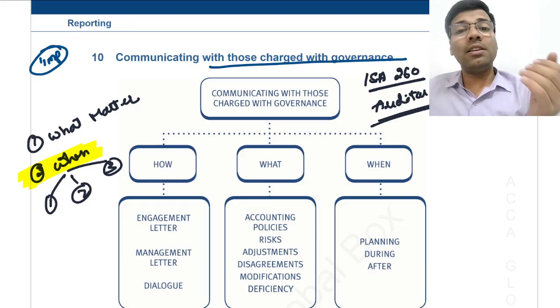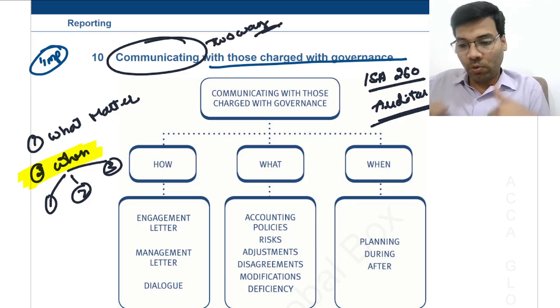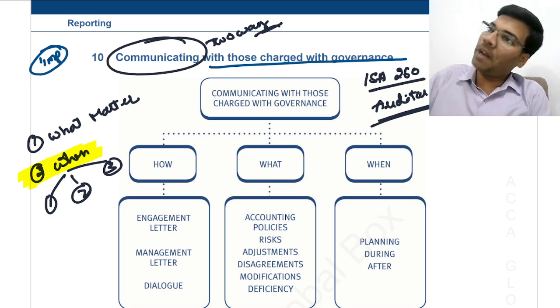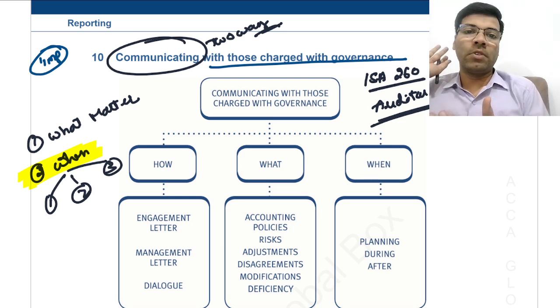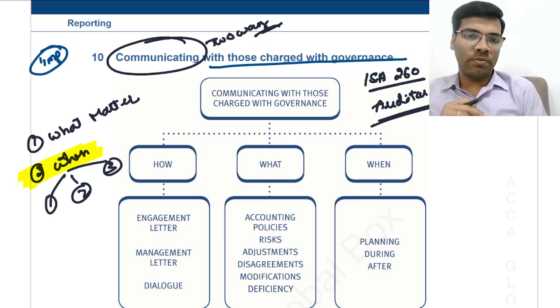Okay, and see here, the word communication does not mean one way communication, it is two-way communication. Two-way communication means you communicate with the management, management should also communicate to you. You communicate with the management, management should also communicate with you, isn't it?